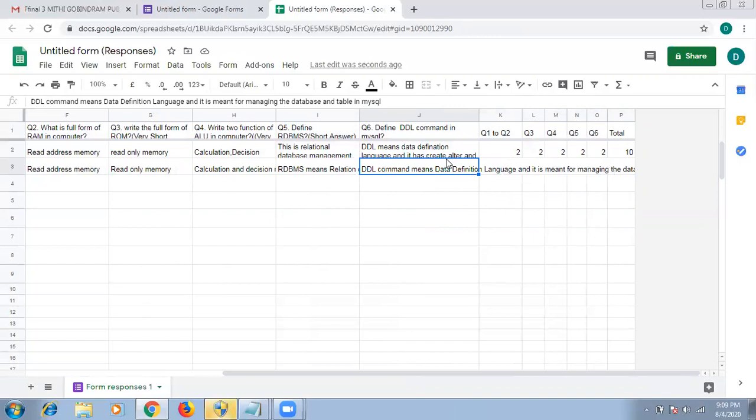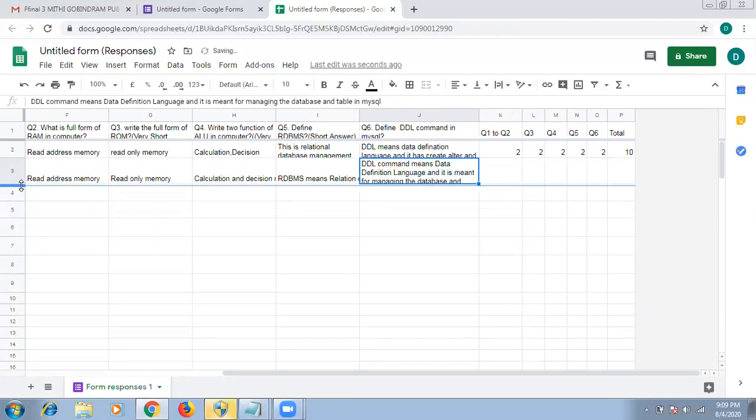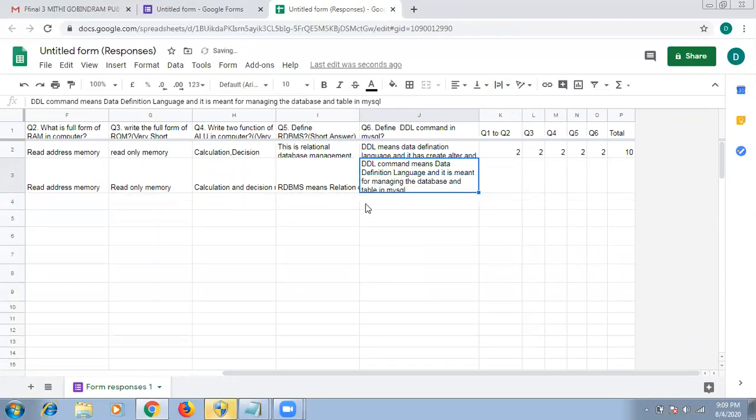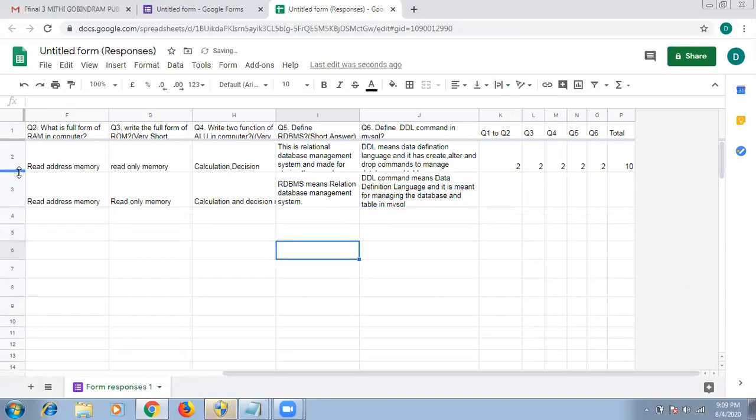So what do we have to do? Click on this particular cell and select this second option, the wrap option. Now you can see the text is coming in the particular cell only. Then change the size like this, even more. Similarly, you can do the same thing for this also. Second, it is like this. Okay. So you can set the sheet accordingly.